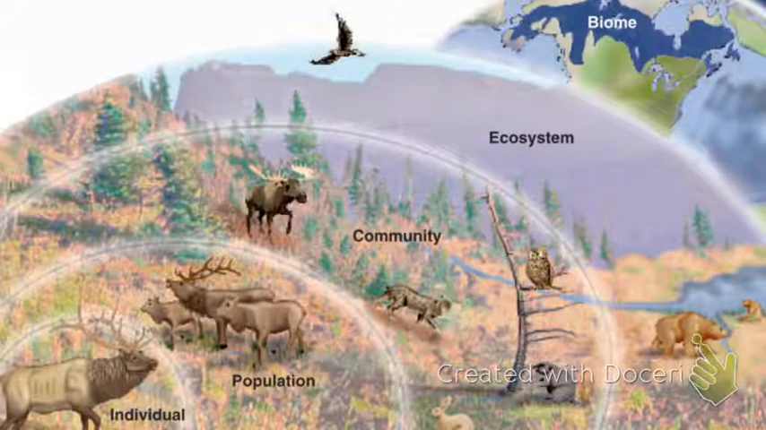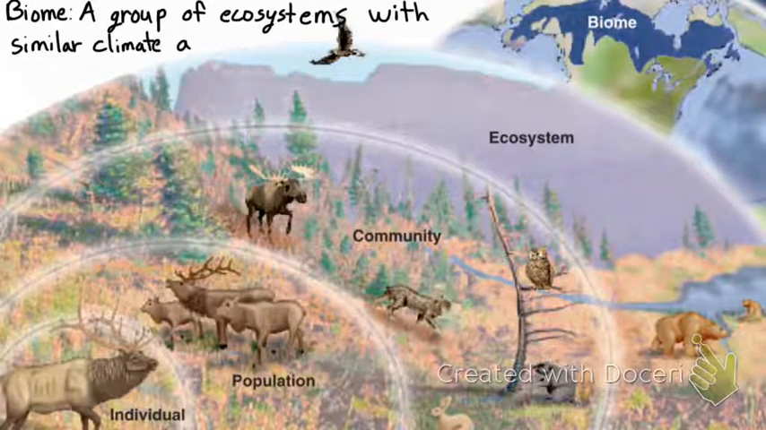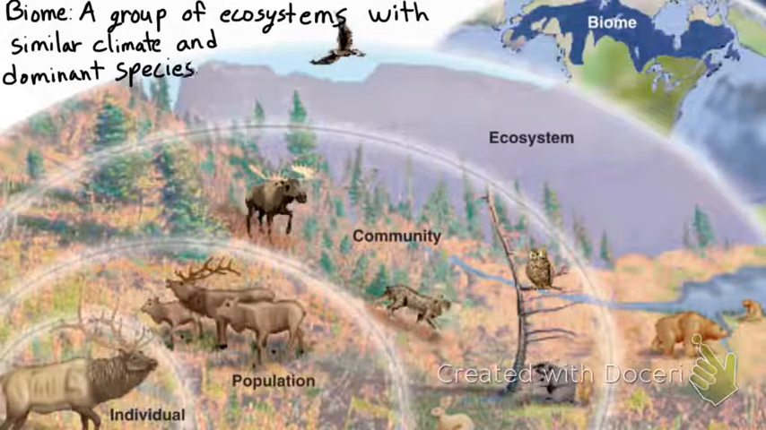And last is a biome. A biome is a group of ecosystems with similar climates and dominant species. So you might have a rainforest biome in the Amazon and also in Southeast Asia. Both of those are ecosystems that have similar climate and similar dominant species, and so they are a rainforest biome. Those are the notes.